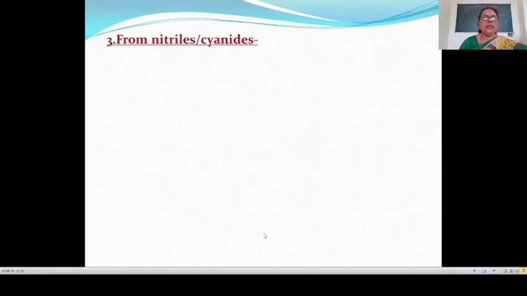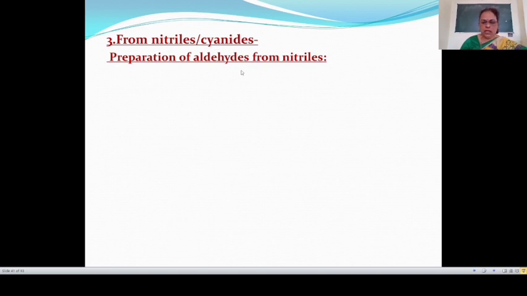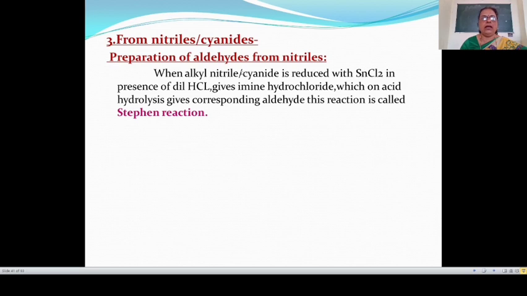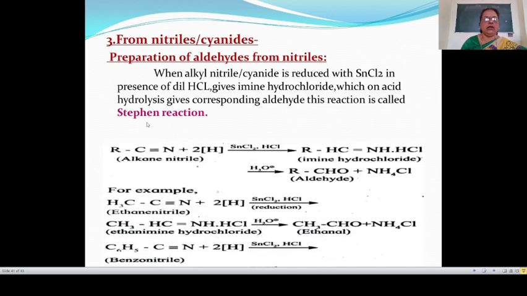Then the third preparation method is from nitriles or cyanides. In this reaction, first, the preparation of aldehyde from nitriles. When alkyl nitrile or alkyl cyanide is reduced with SnCl2 in the presence of dilute HCl, this gives imine hydrochloride, and this imine hydrochloride on acid hydrolysis gives the corresponding aldehyde. This reaction is called the Stephen reaction.